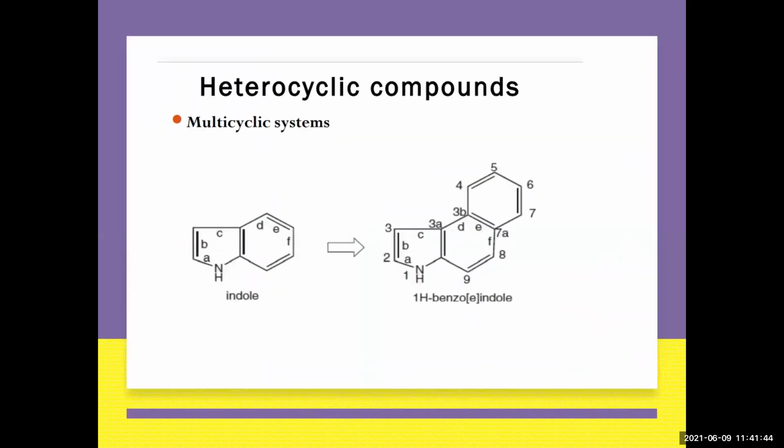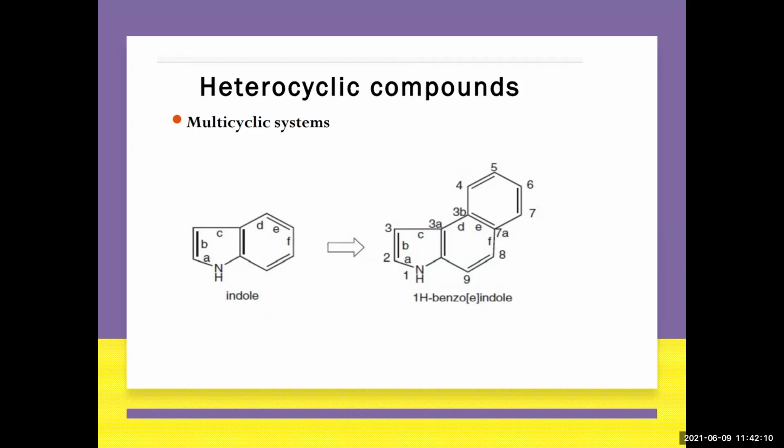Now one more, multicyclic. That was bicyclic. Now multicyclic, how to name? You have indole. Indole is your basic ring that we are considering, and it is fused to your benzene. So 1H, because there is nitrogen at the first position, benzo, and at which position is it fused to your benzene? At the E face. At the E face, it is fused to your benzene ring.